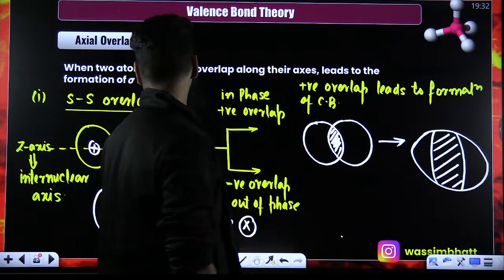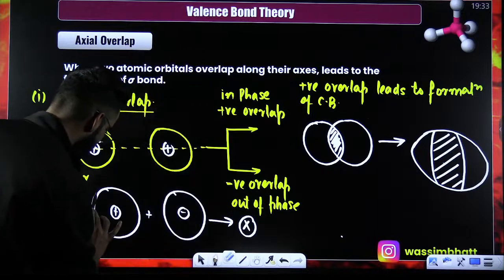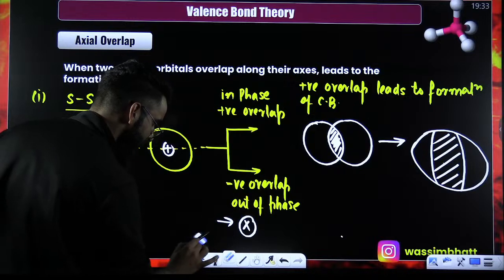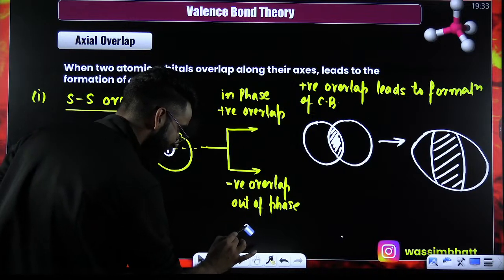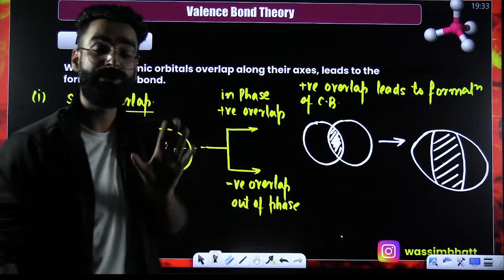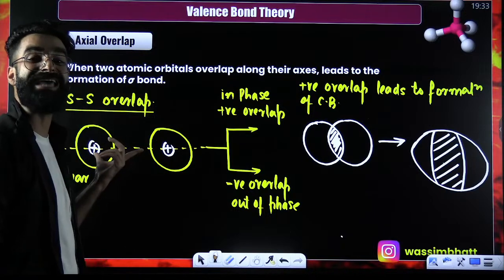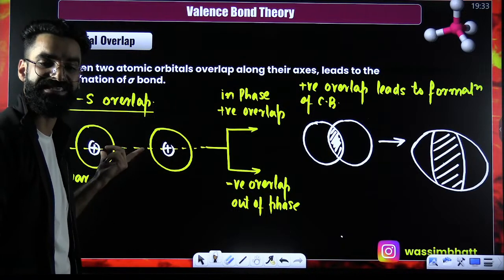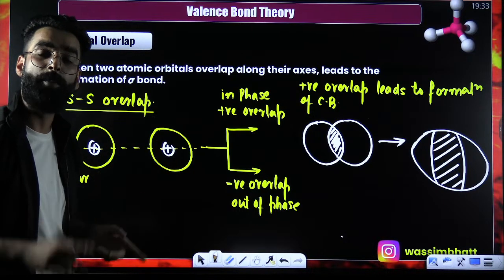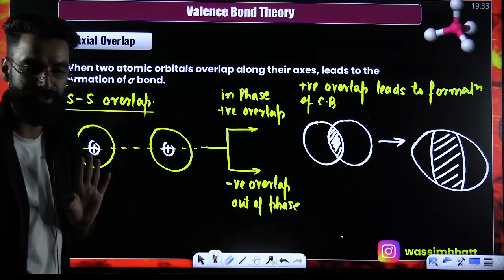Now, this was one type of overlap. I would want you to erase this one just to show you this. I showed you this negative overlap. And let me tell you, s orbitals particularly do not show the negative overlap. Why is that? I'll show you the logic in some time. I just wanted to tell you, whenever you see same sign on same side, remember it's positive overlap. Opposite sign, same side means negative overlap.